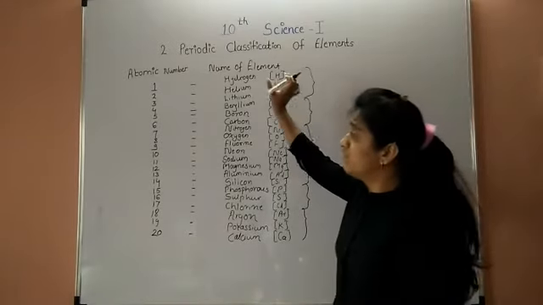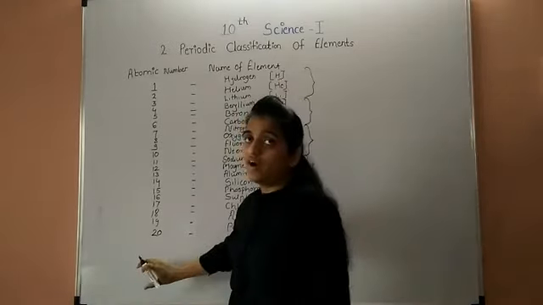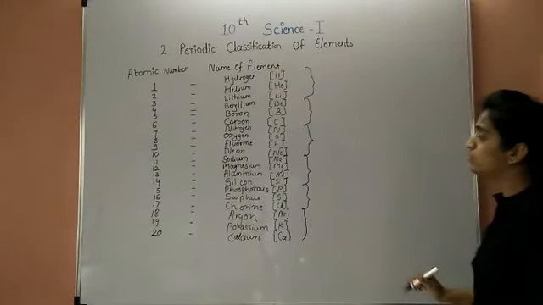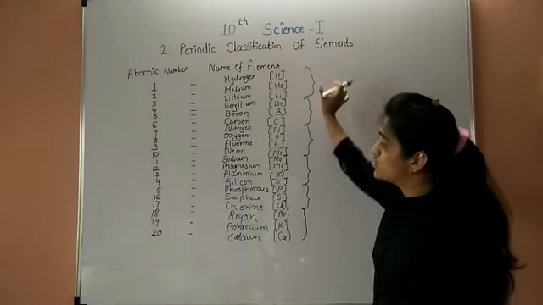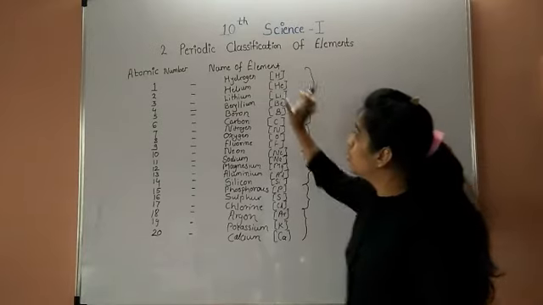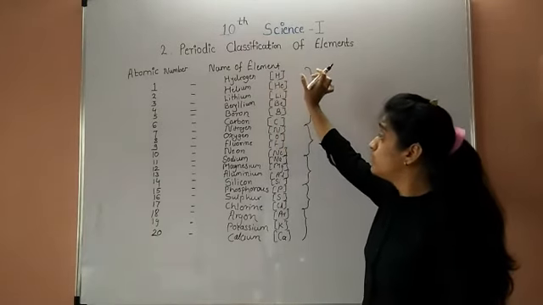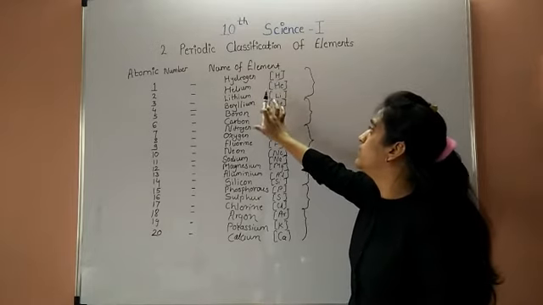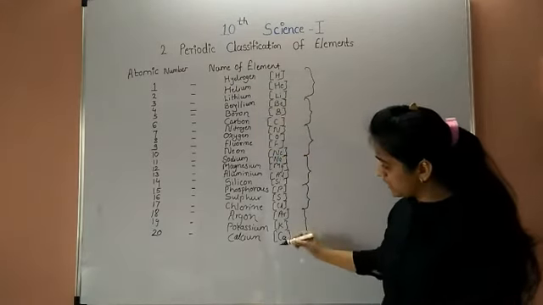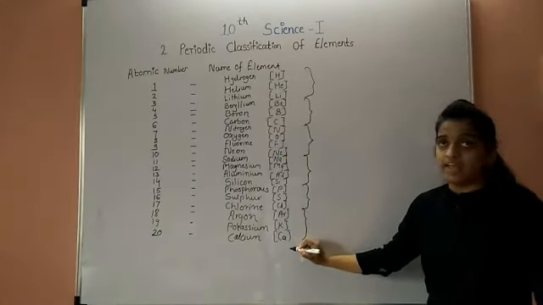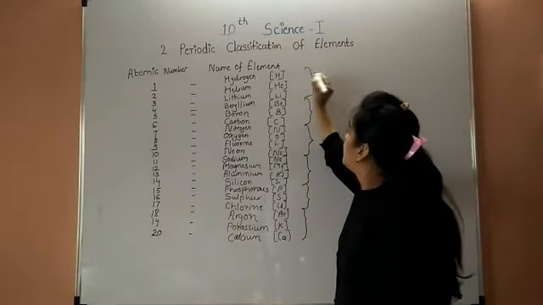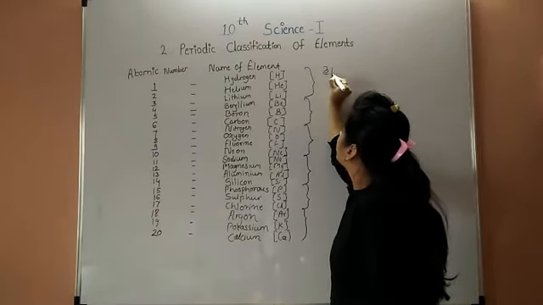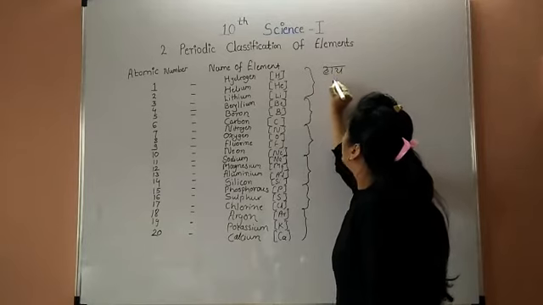Next, this is the first to 20 elements. How to learn or remember this series? Here is a short trick to remember these 20 elements. First is hydrogen, helium, lithium, beryllium, boron. The last, atomic number 20, is calcium. So how to learn? H for high, heli.